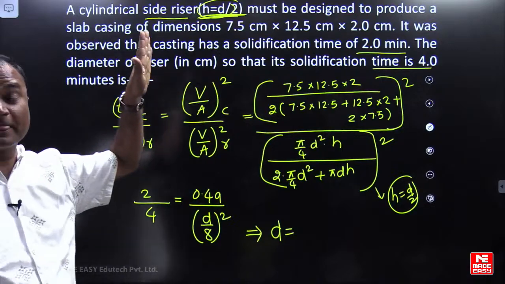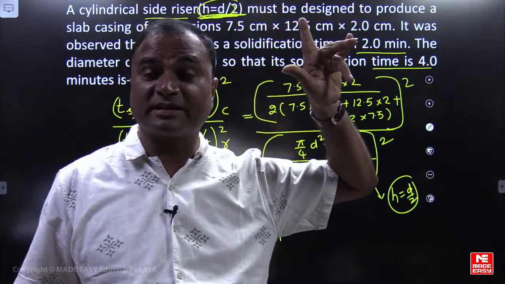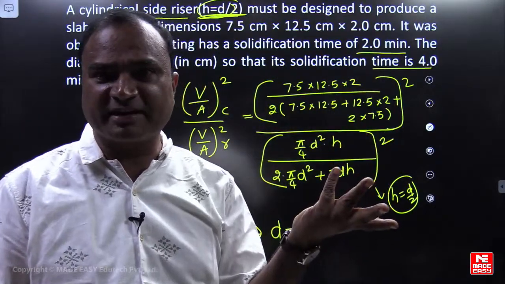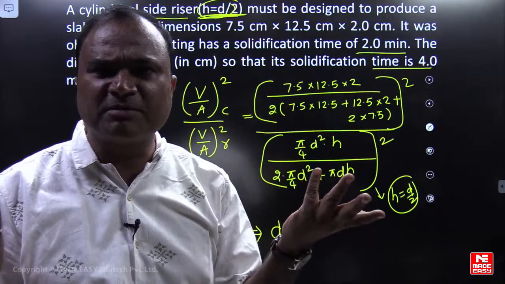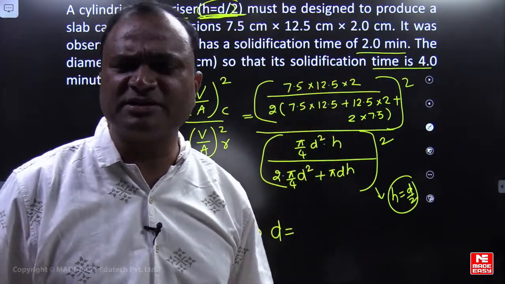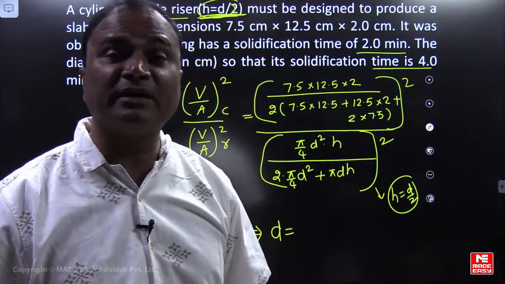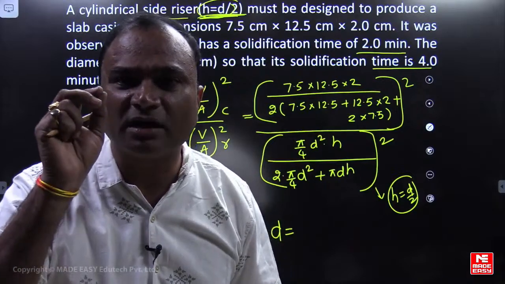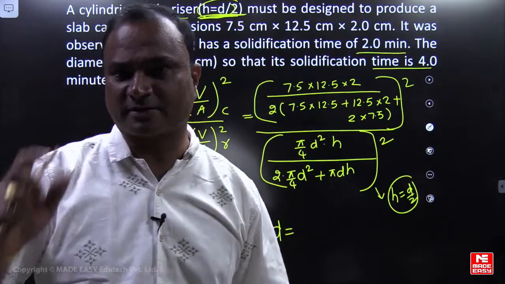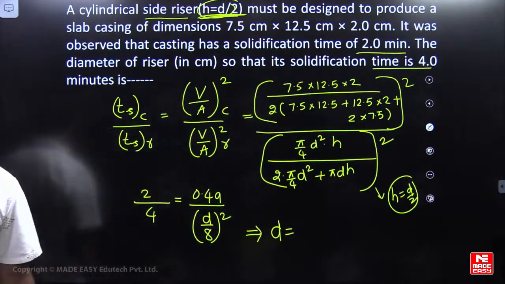Yes, given it is not an optimum side riser. H equal to D is given for an optimum side riser. It is not an optimum side riser, so we can use any condition, H equal to D by 2 or H equal to D by 3 also, because it is not an optimum side riser.